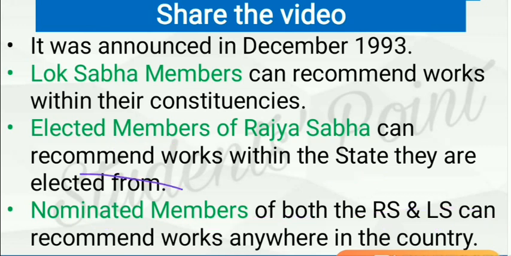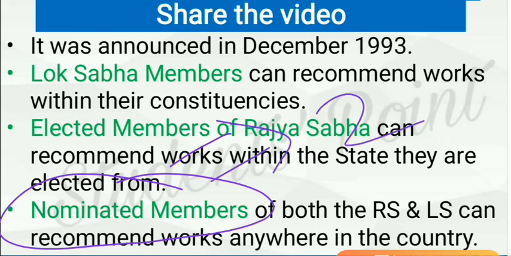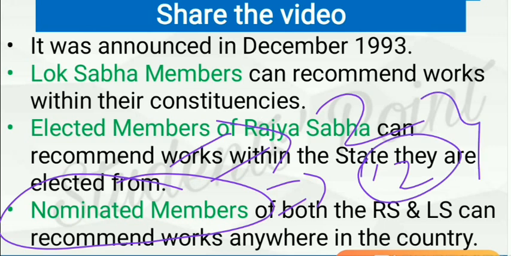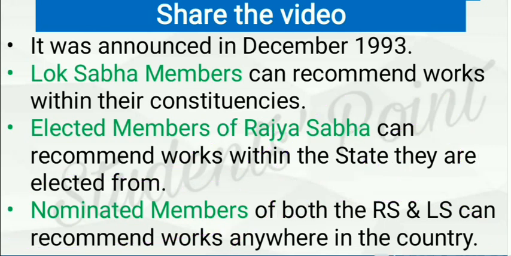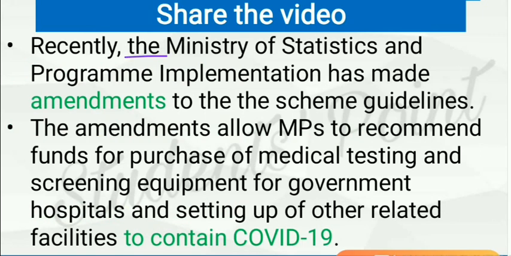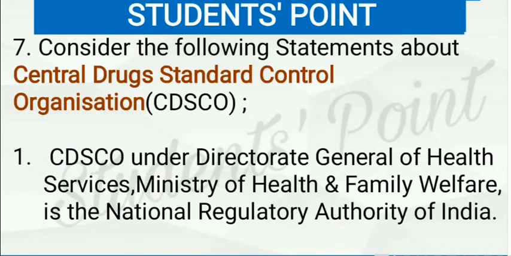See, nominated members. Two members are nominated in Lok Sabha, while 12 members are nominated in Rajya Sabha. So these members can recommend works anywhere in the country. And recently, the Ministry of Statistics and Programme Implementation has made amendments to the scheme guidelines. This amendment will allow MPs to recommend funds for purchase of medical testing and screening equipment for government hospitals and setting up of other related facilities to contain COVID-19.